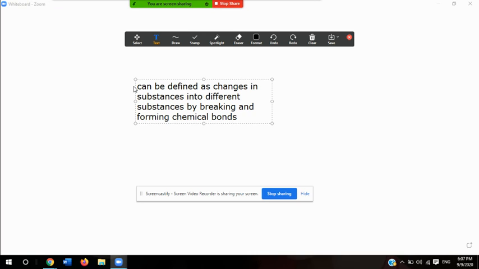Now, something that you need to understand about chemical reactions is that a chemical reaction is the breaking of something and the formation of something new. It's like oxygen and hydrogen combine to make water. Oxygen is a gas in its natural state, just like hydrogen, but when they combine, they form water, which is an entirely different substance. So in a chemical reaction, you're definitely going to have something different. We're going to talk a little bit about reactants and products. Today's lesson is not necessarily going to be a very long one.